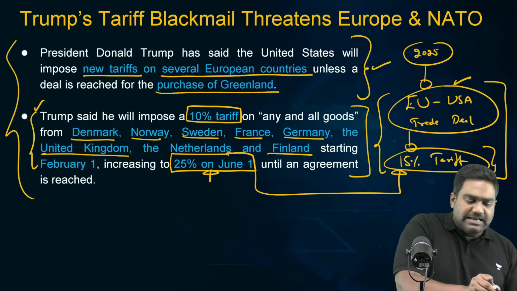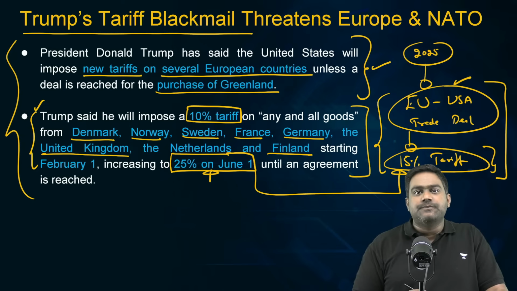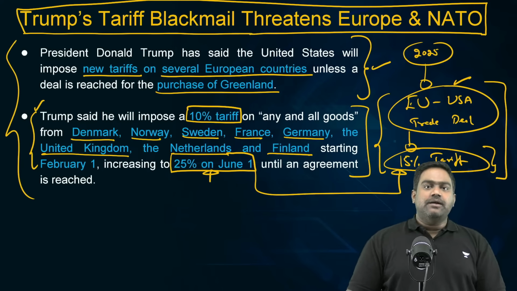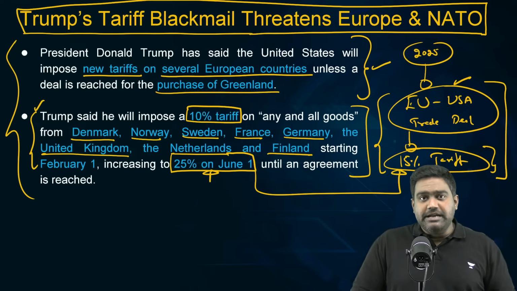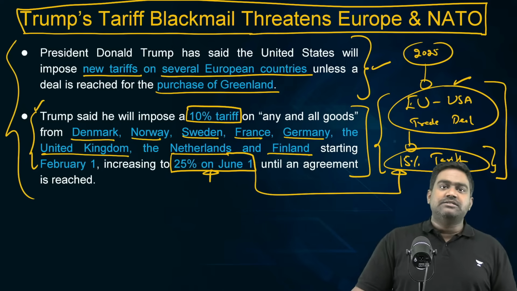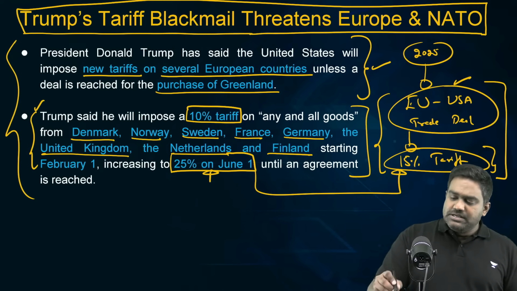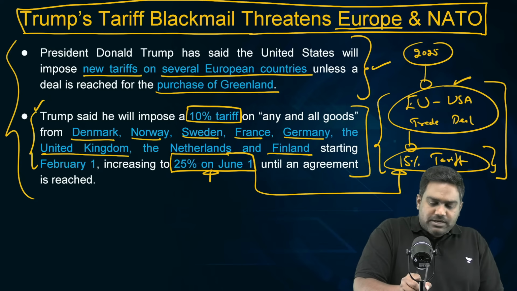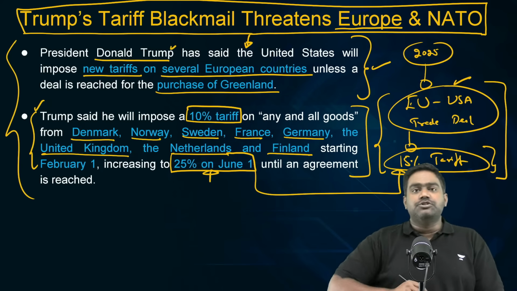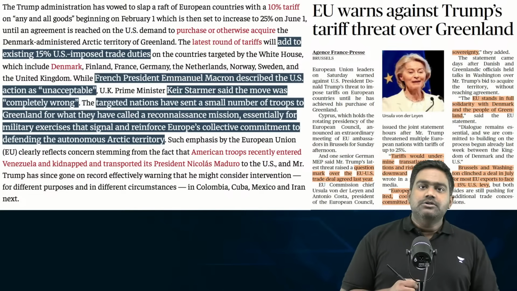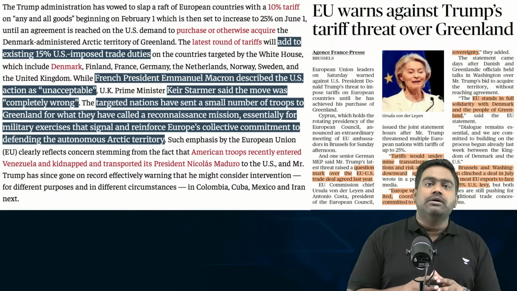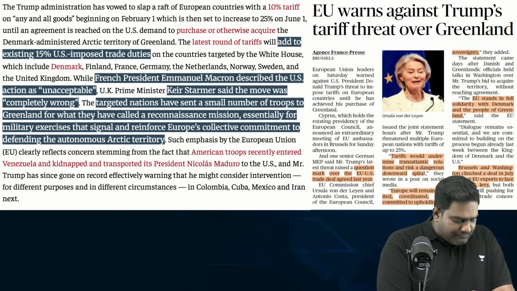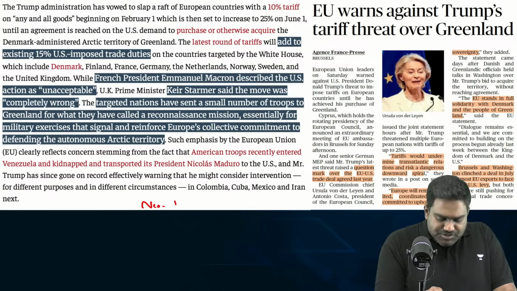And this is being seen as a blackmailing tactic by European leaders. Since it takes a direct hit at European exports into the US, this is being interpreted by European capitals and leaders as a direct threat on the independence and autonomy of European countries, and as a blackmailing tactic to subdue European nations and force them to give up Greenland to fulfill the expansionist ambitions of Donald Trump and his administration. So this is where the editorial is very interesting, very important, because the editorial clearly points out that these moves of the US are a clear reflection of the neo-imperial strategy that you are witnessing.